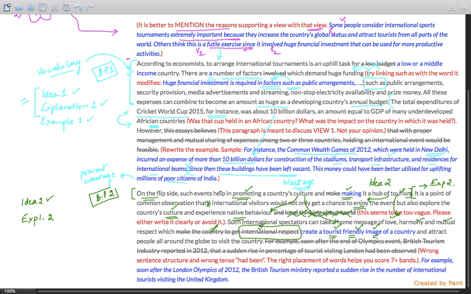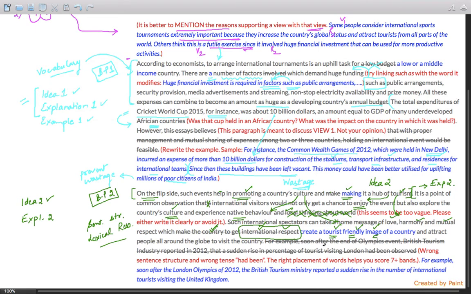In which respect, in which sense are you talking about the international respect? So create a tourism-friendly image. This is more clear. So again, some sentence structuring issues, number one, number two. And not only these are sentence structuring issues, but these are also lexical resource issues. And why is it lexical resource? Since the examiner would assume that the student did not have the right words to express ideas and attract people all around the globe to visit the country. This is fine. There is some problem over here.